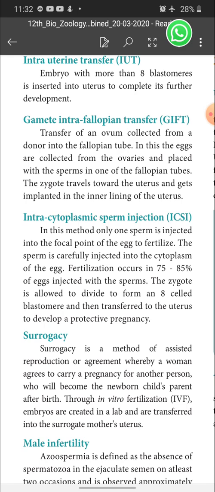They collect that donor egg and introduce it into the fallopian tube. In the same way, the semen is also collected from outside and introduced into the fallopian tube. There the egg and sperm get fertilized and form a zygote, which passes through the fallopian tube and attaches in the uterus. This is called gamete intrafallopian transfer.